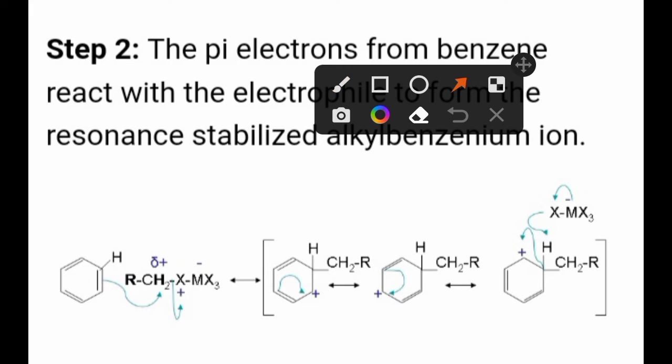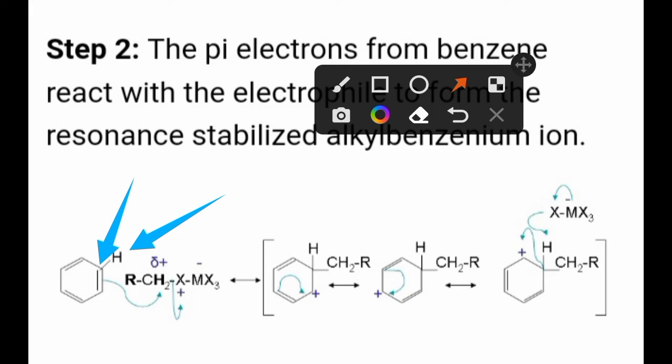During this process, in the aromatic ring, in benzene, all the carbons are bonded with one hydrogen. Any one of the carbons with hydrogen is present at that carbon.